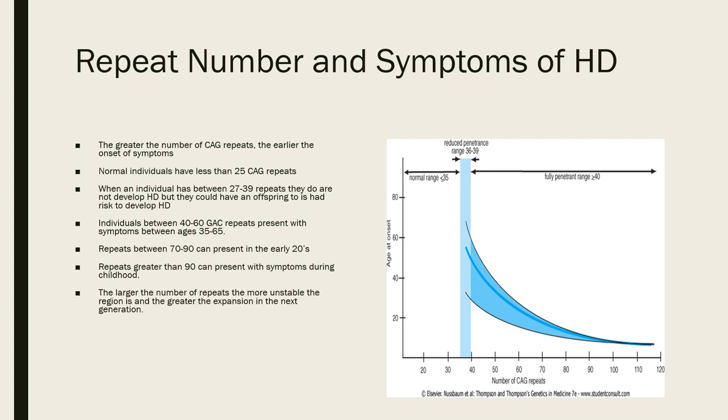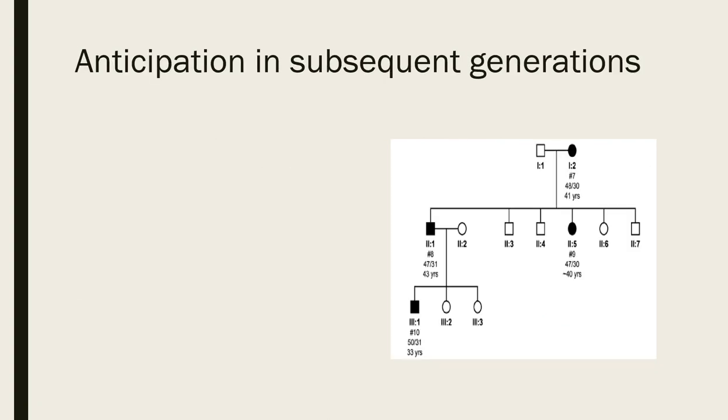The larger the number of repeats, the more unstable the region is, and the higher the number in the next generation. What I mean by that is if somebody has 27 repeats, it may expand to 30 or 35, but once you get to 45 or 60, it might go up by 20. The number of repeats increases primarily during spermatogenesis. This is the opposite of Fragile X, which we'll talk about later, that it expands during oogenesis.